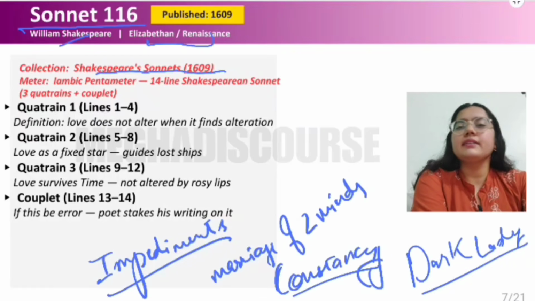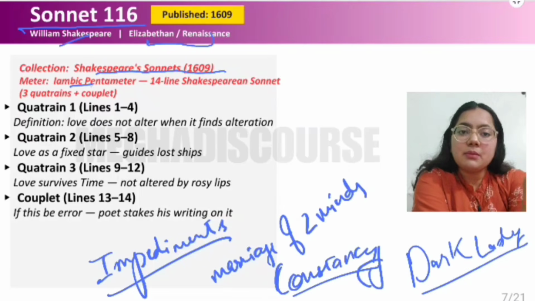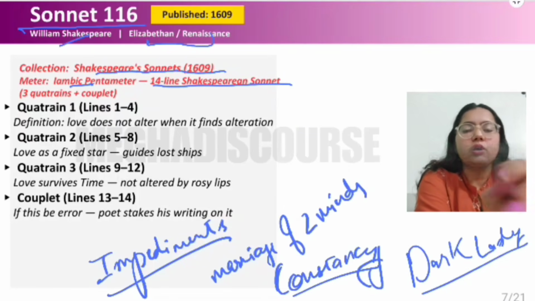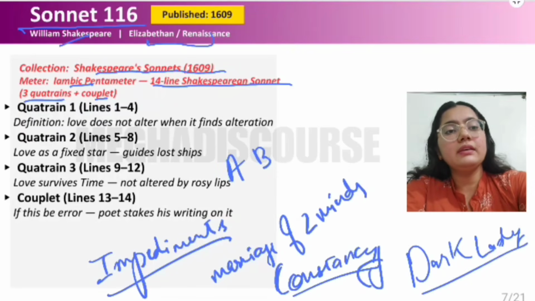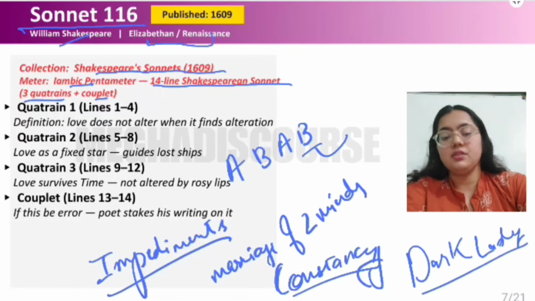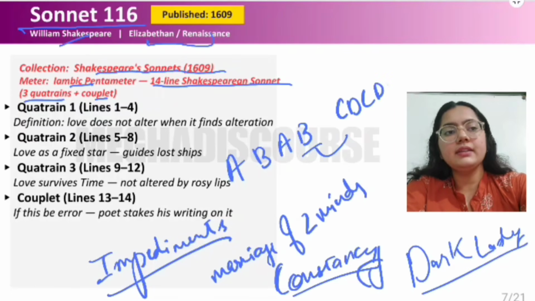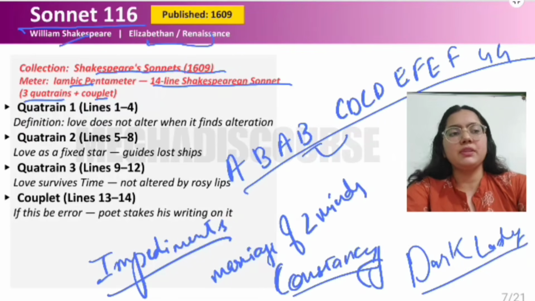It is said that there was some dark lady to whom the sonnets of Shakespeare were dedicated. And the meter is iambic pentameter, a 14-line Shakespearean sonnet, 3 quatrains, 1 couplet. Let me just tell you the rhyme scheme of Shakespearean sonnets. First, A, B, A, B, then C, D, C, D, and E, F, E, F, and G, G. So this is the rhyme scheme of the Shakespearean sonnet. This is the difference you should know about.